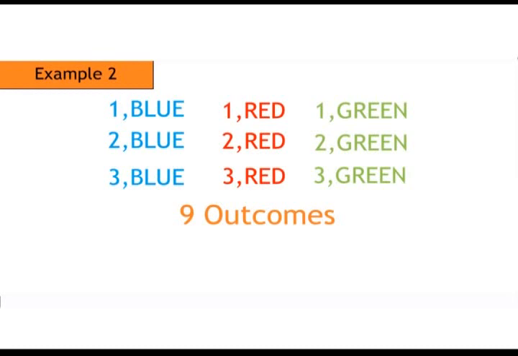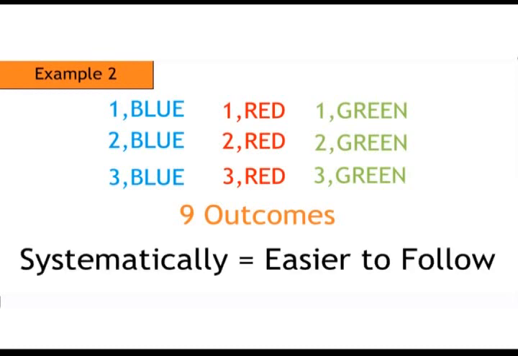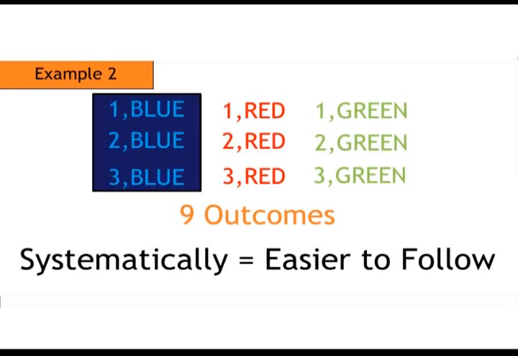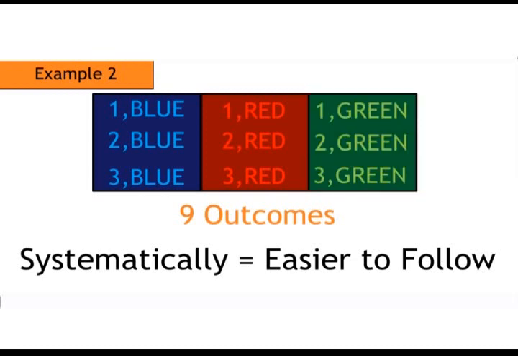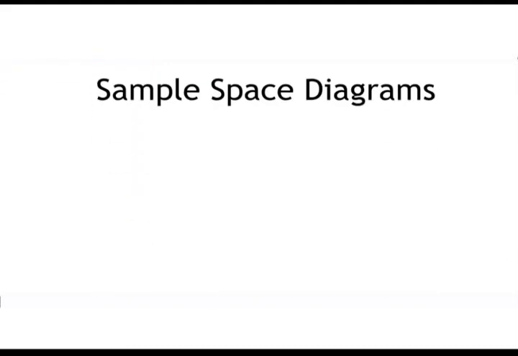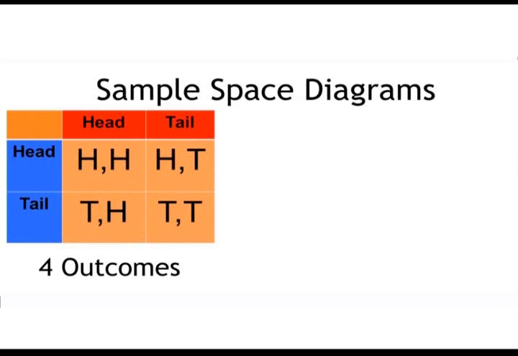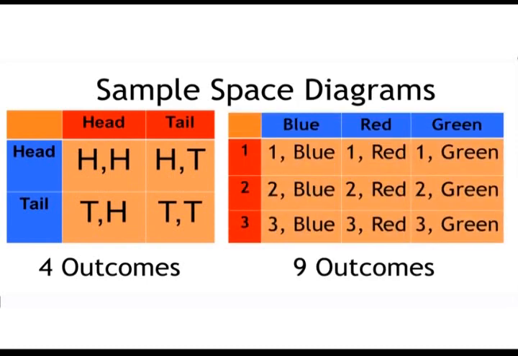When listing the outcomes, you do it systematically. Notice we first listed blue outcomes, then red outcomes, and then green outcomes. It makes it easy for you to follow what you are doing and you don't miss any possible outcome. You can also list the possible outcomes on a sample space diagram, which is simply a table. In the first example, we can have a table like this one, and also for the second example. This table uses columns for colors and rows for numbers. It doesn't matter if you use them the other way round.